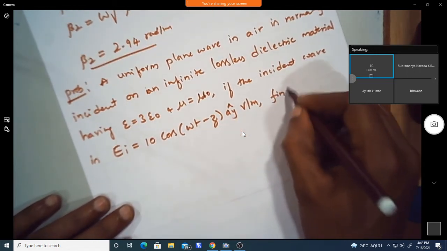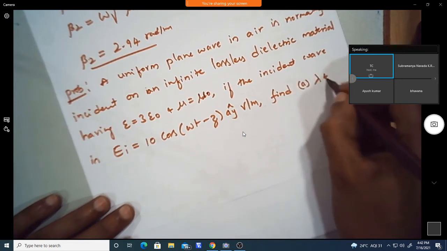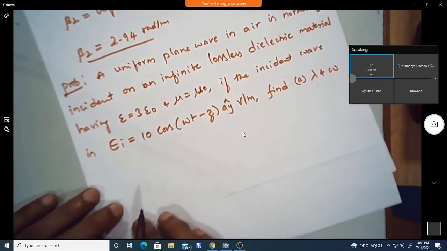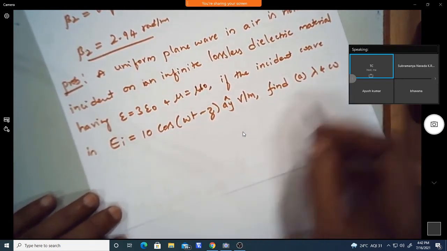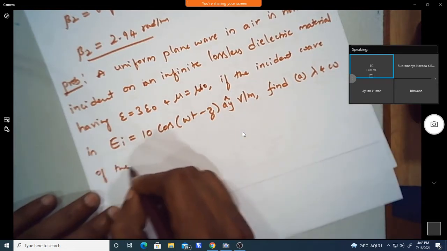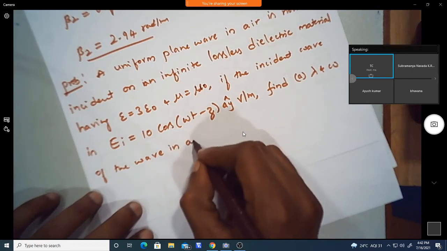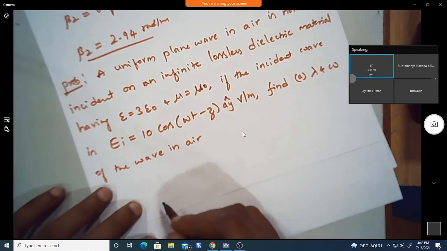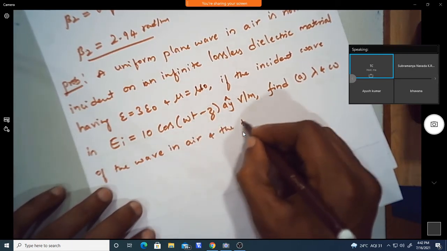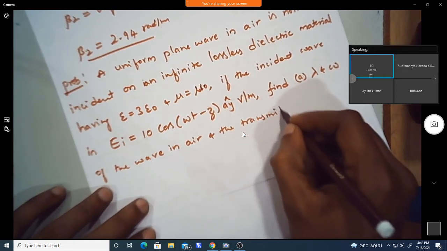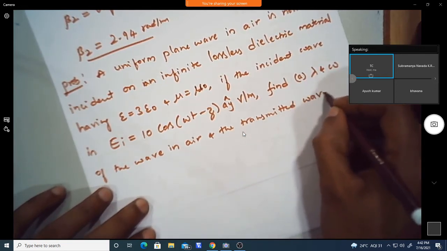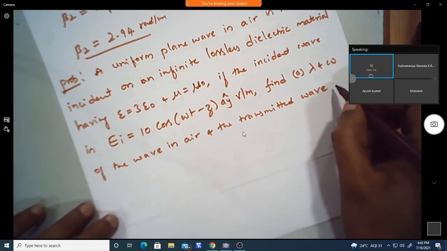Now find lambda and omega of the wave in air and the transmitted wave in the dielectric medium.